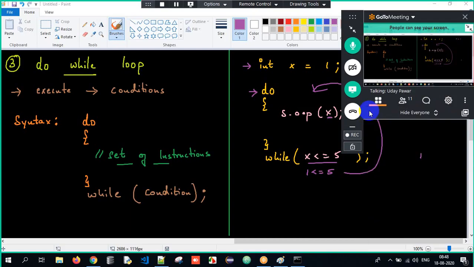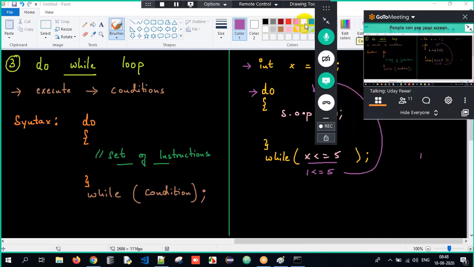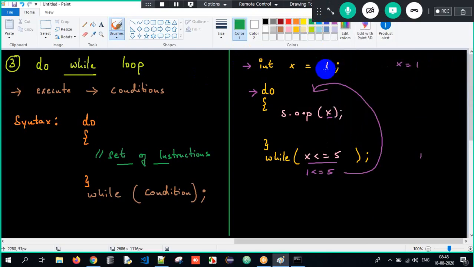Okay, so now look at this output here. It's a very, very simple part. x value is 1, for sure. Print x value, 1 will get printed. What is x value? It's still 1. Is 1 lesser than or equal to 5? Yes, loop goes by. What is x value? It's still 1, 1 will get printed. Again check the condition. Is 1 less than or equal to 5? Yes, goes by. Print x. What is x value? 1. This will also lead to an infinite loop here.